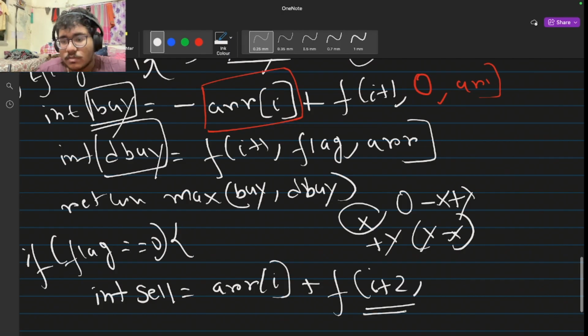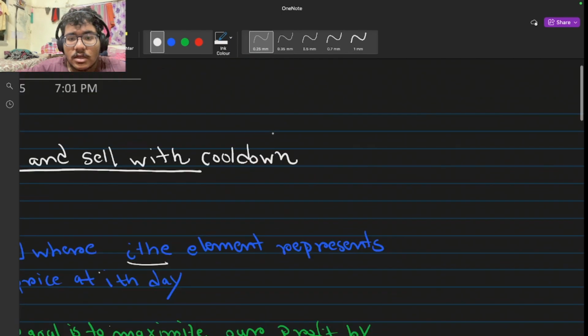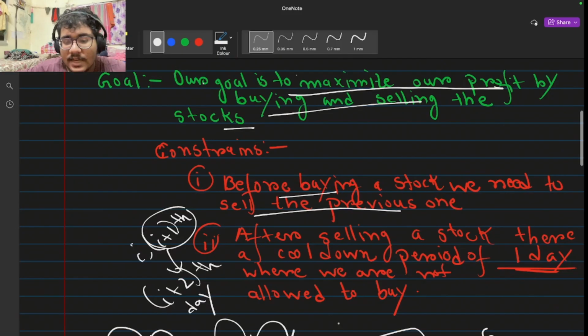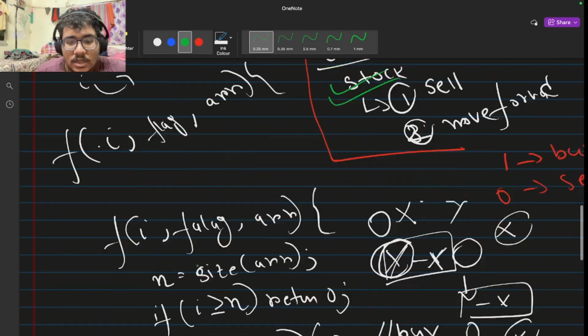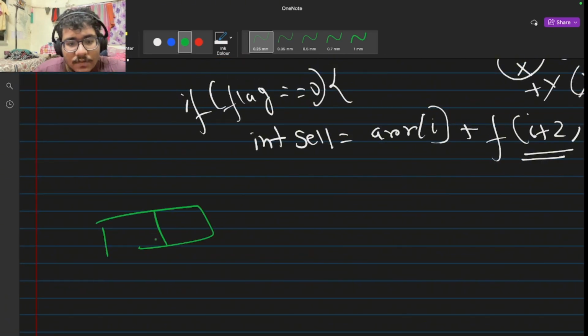Now why I plus 2? Because the constraint itself says that after selling a stock, there is a cooldown period of 1 day. That means, let there be array. If I sell my stock on this day, there is a cooldown period where I am not allowed to buy any stock. On this day, I am not allowed to buy any stock and I do not have any choice for this day, right?